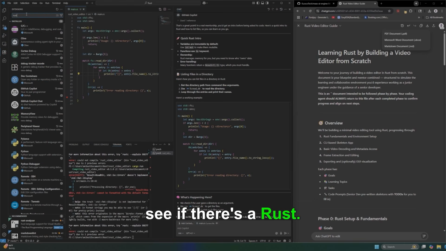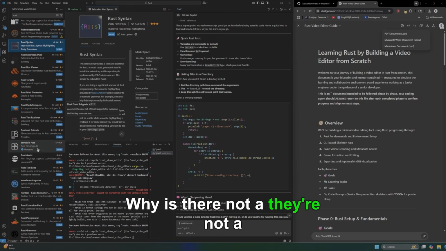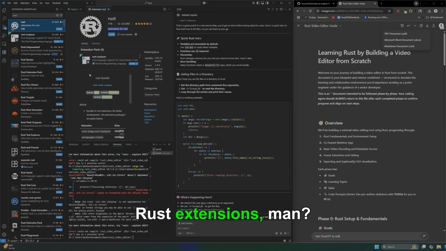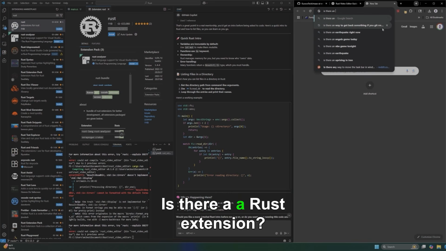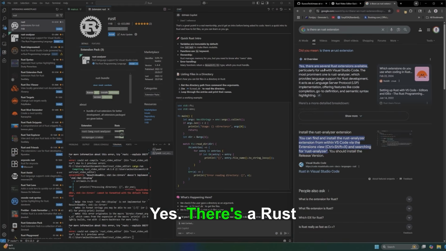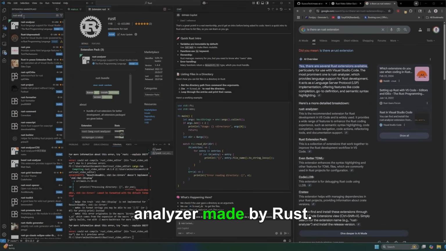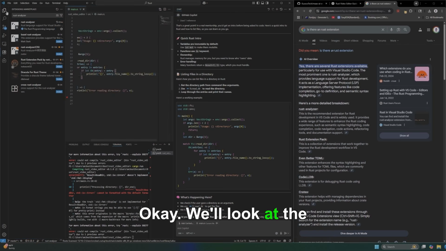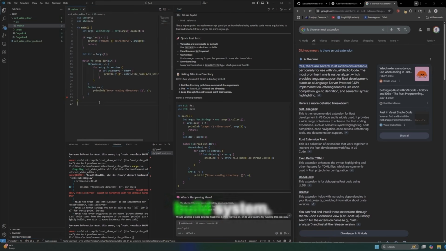Let me see if there's a Rust extension. Actually, it doesn't. Is there not a Rust? Who makes these Rust extensions, man? Is there a Rust extension? Yes, there's a rust-analyzer made by Rust. Okay, we'll look at the Bazel one later if I need a build system again.